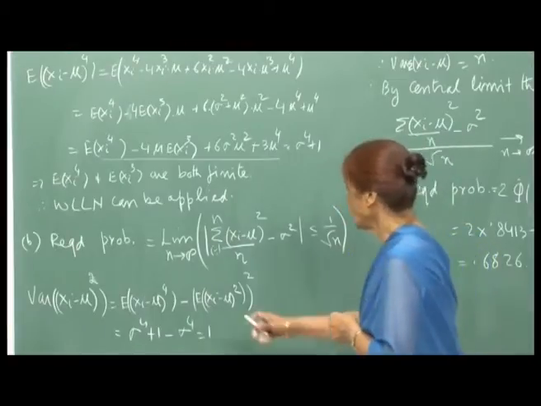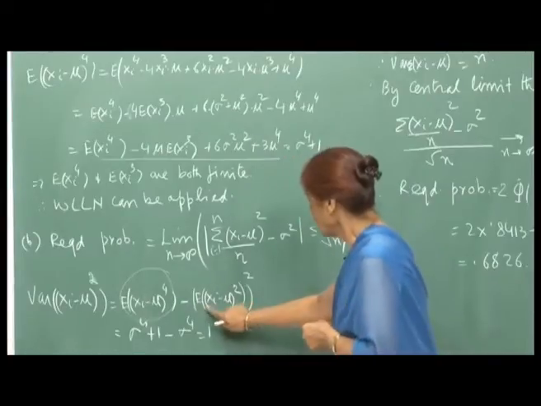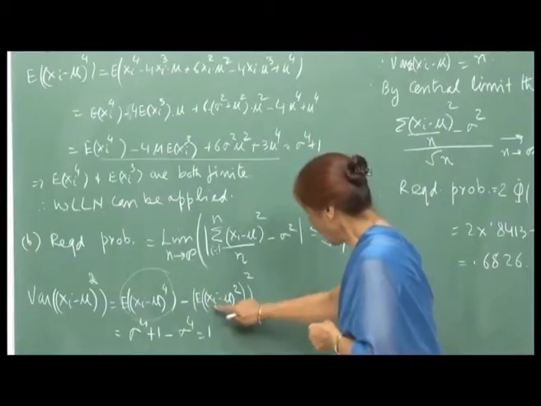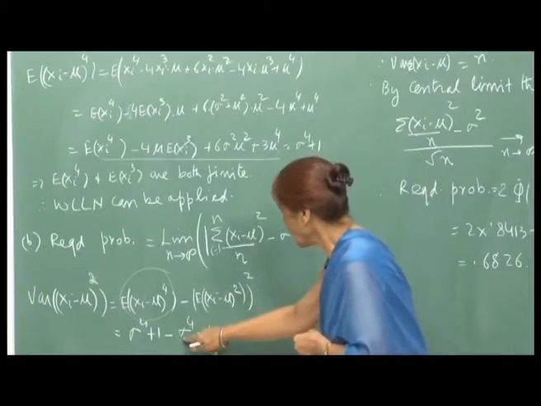So, since we are given this number, which is sigma 4 plus 1, and expectation of x i minus mu whole square is variance of x i, which is sigma square, raised to 2 will be minus sigma 4.